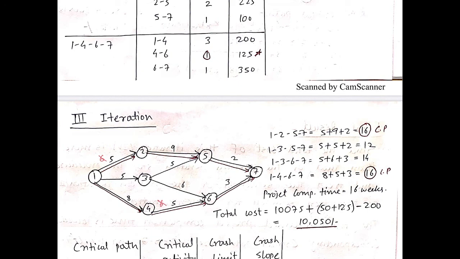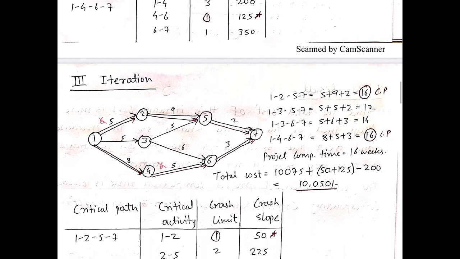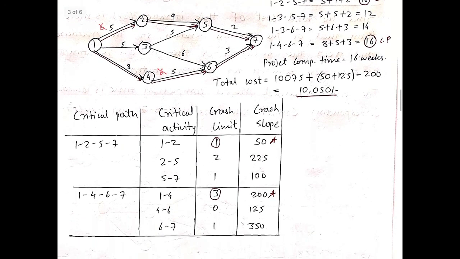The total cost from the previous iteration plus the cost slope of the activities which were crashed, that is 1, 2 and 4, 6, minus 1 into the indirect cost, that is 200. So now the cost is again reduced, that is 10,050. So the cost is reducing, it means we are on the right track. So let us move on to the next iteration.